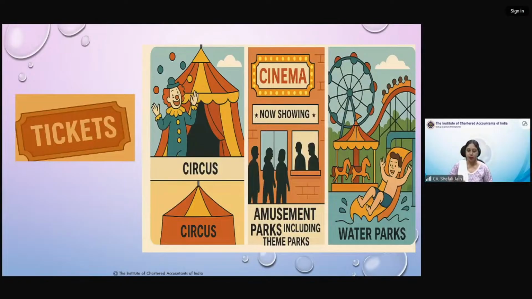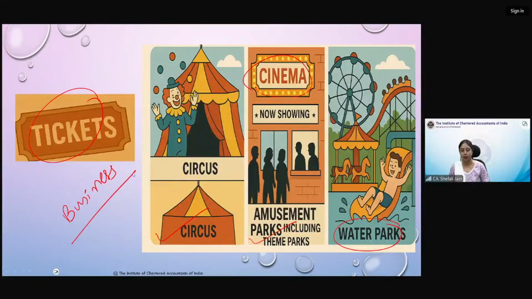So tickets for a circus, for an amusement park, including any kind of theme parks and water parks, or a cinema are considered as business. This is just an example to give you an idea of how this clause is covered.